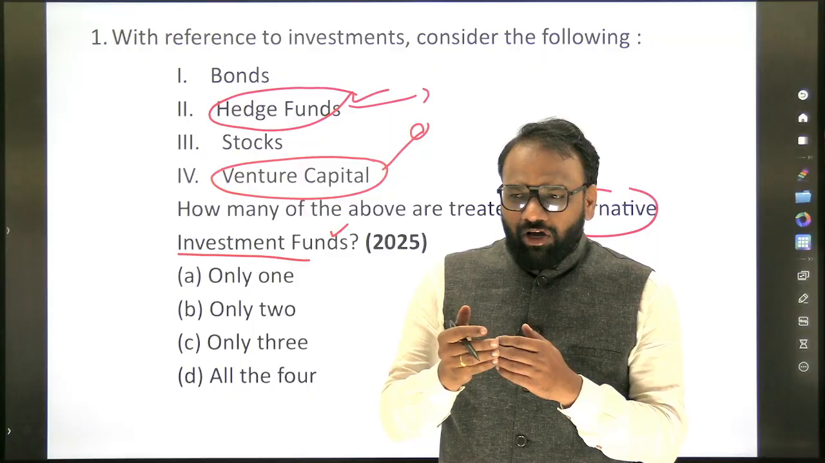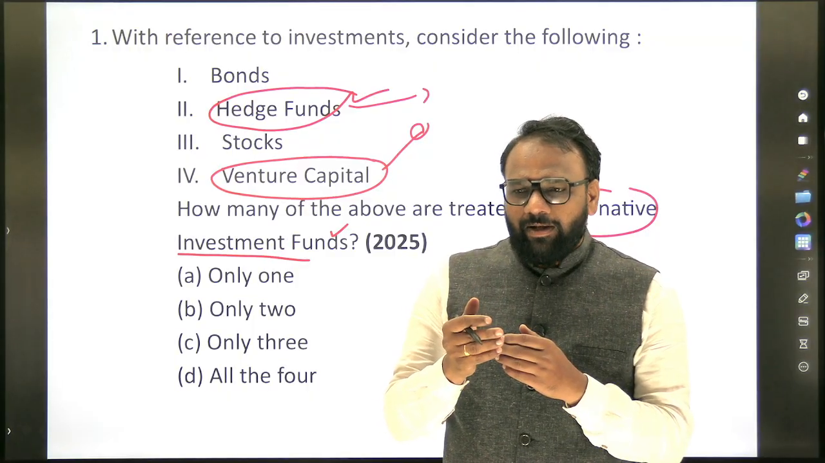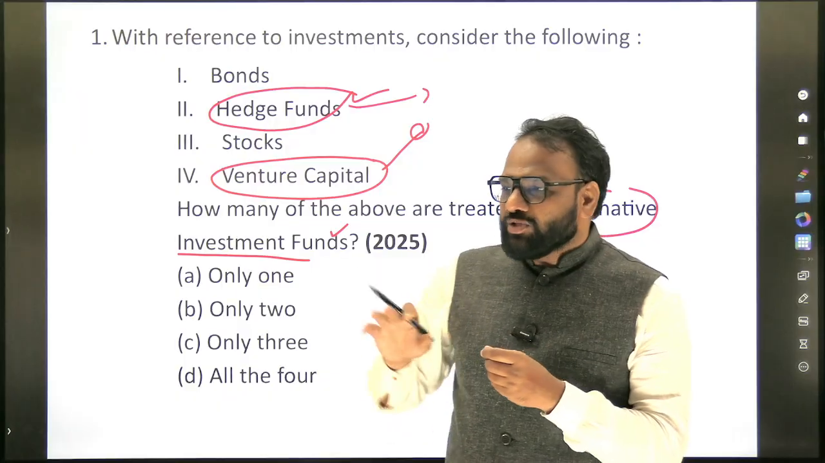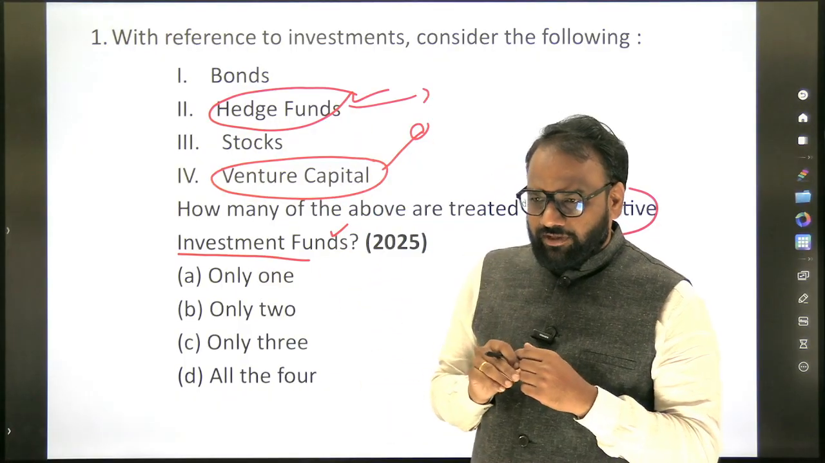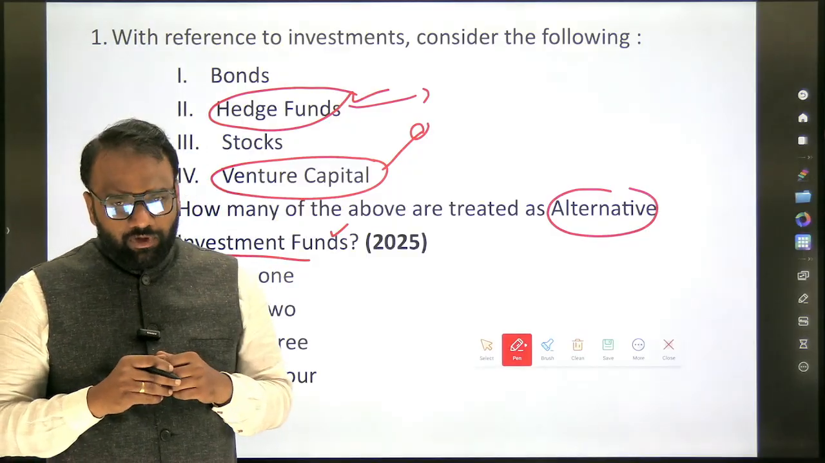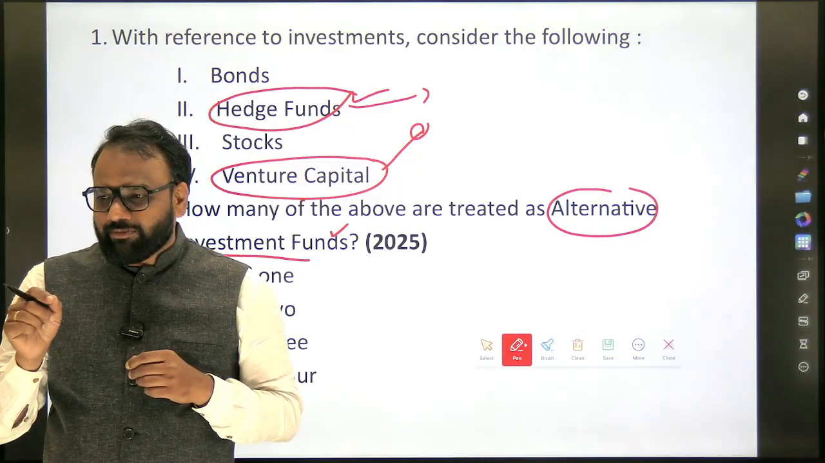To reduce the losses, you will use some strategy, and that is called hedging. Related to that we have hedge funds. Now next, coming to alternative investment funds. This term is important, alternative investment funds.